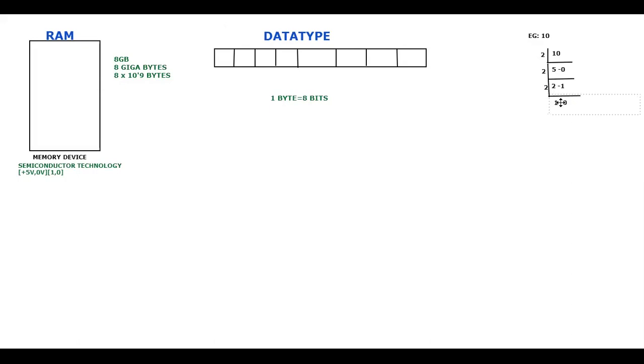So that is how you convert into binary. Once you convert into binary, how you store it in the memory is what you're now supposed to understand. You should be reading the numbers like this: from here you should start, and going up you should take the numbers that are present here. I would like to write it here. Is that clear for everyone?